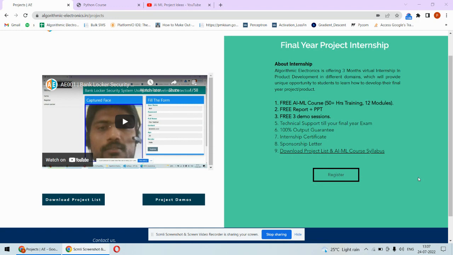We are also providing a 100% output guarantee for your final year project. Along with that, we are giving you the opportunity to implement 10 mini projects during your training, and we are going to provide technical support till your final exam. At the end of this internship, we are going to provide you the internship certificate, sponsorship letter, and all necessary documents required for your college purposes.